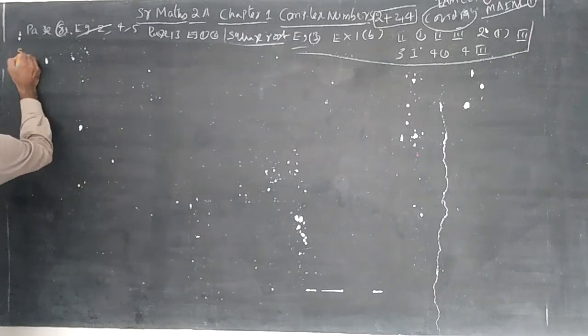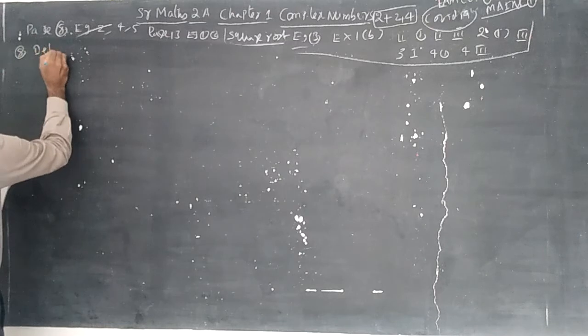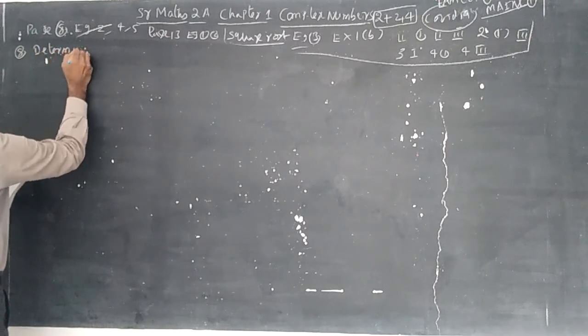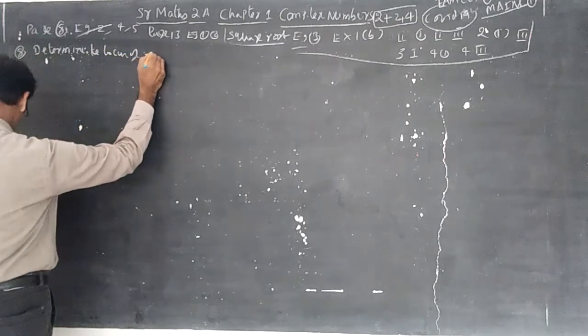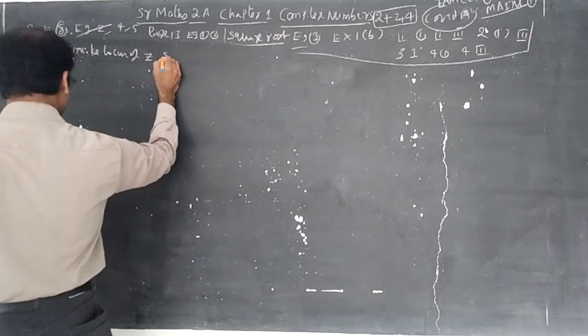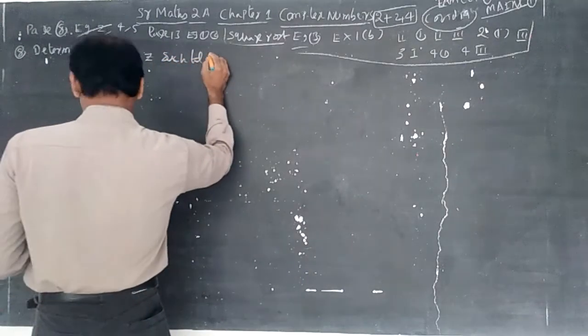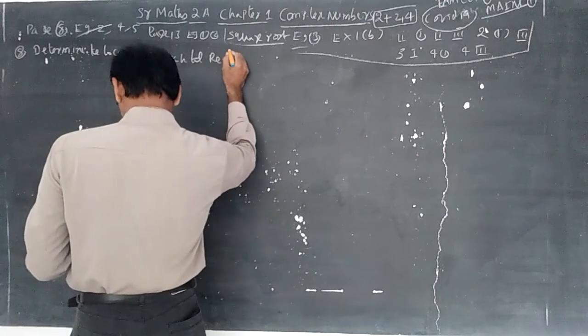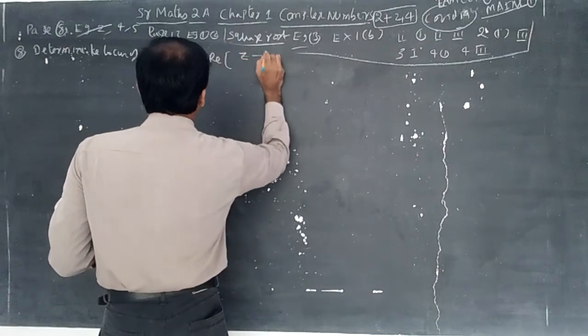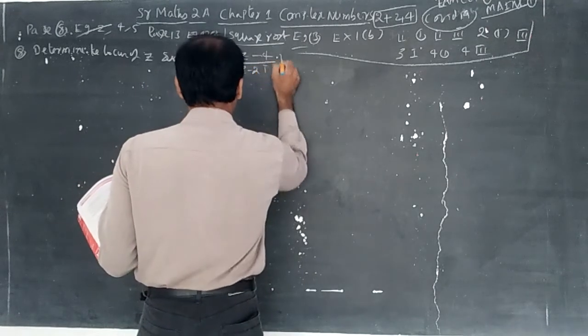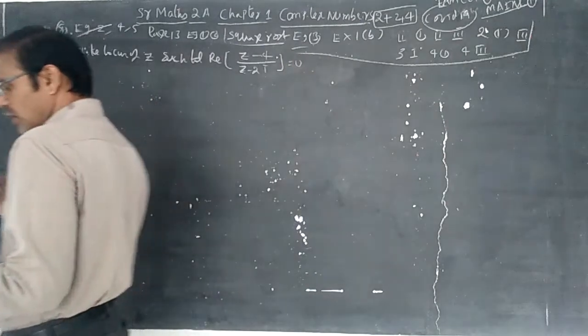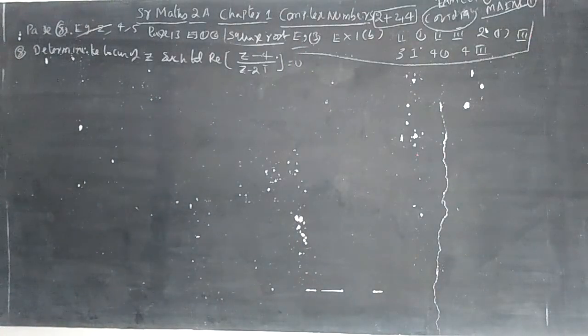Eighth one, determine the locus of Z such that real part of Z minus 4 by Z minus 2i is equal to 0. Here RE means real, that is the real part.